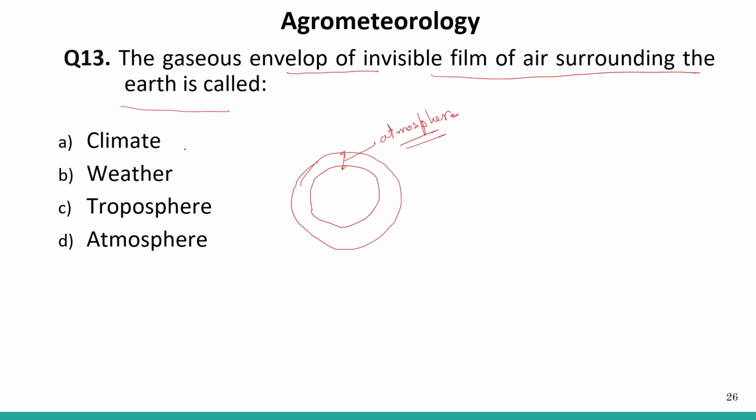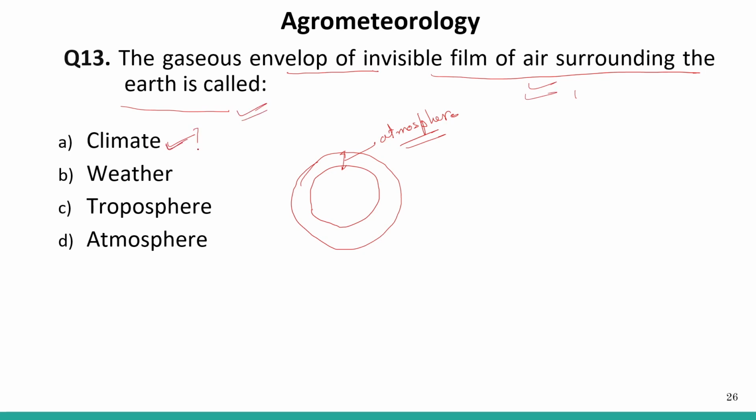Okay. So the gaseous envelope of invisible film of air surrounding the earth is called, so that is the climate.